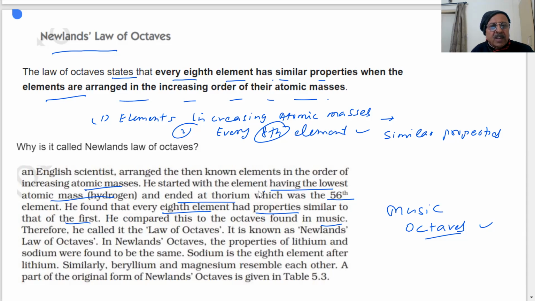Therefore, he called it the law of octaves. The properties of lithium and sodium were found to be the same. Sodium is the eighth element after lithium. When he arranged them in increasing order of atomic masses, the eighth element after lithium was sodium. They had similar properties. Similarly, beryllium and magnesium resemble each other.